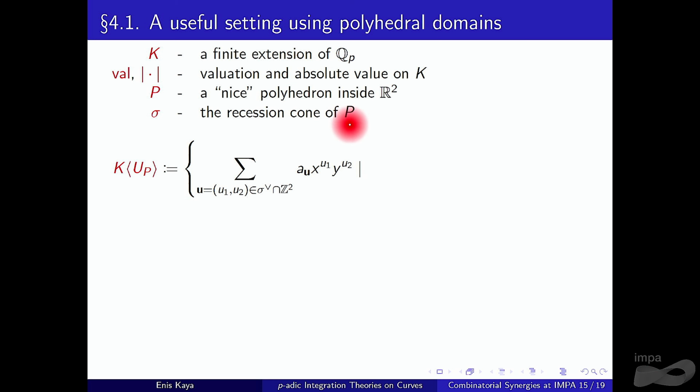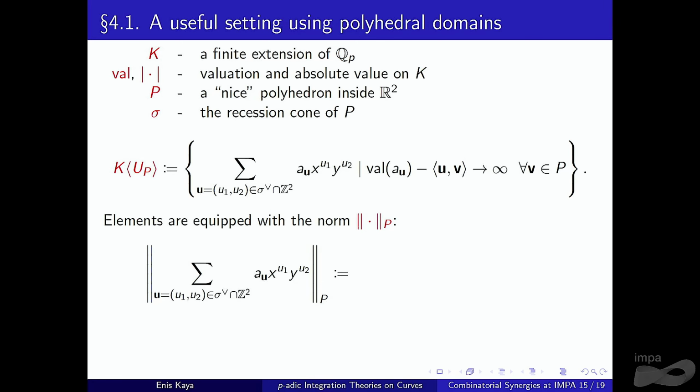Here we consider all series in x and y with coefficients from K, where this sum is taken over all integral points inside the dual of the recession cone, such that the condition here holds, and we will see that it's a kind of convergence condition.